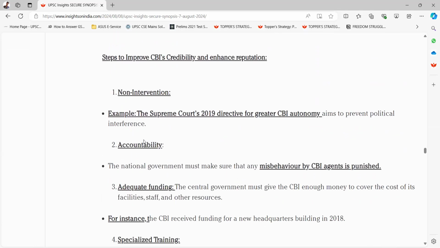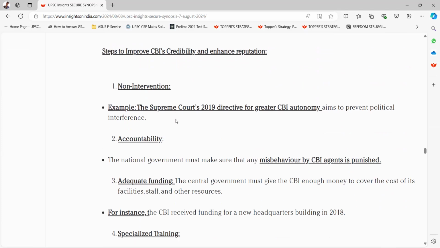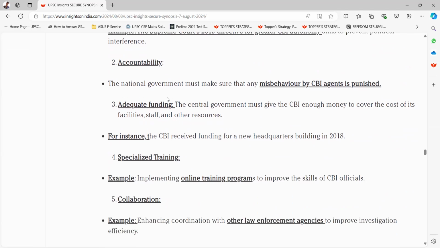Steps to improve CBI's credibility and enhance reputation. First is non-intervention. Example, the Supreme Court's 2019 directive for greater CBI autonomy aims to prevent political interference. Second is accountability. The national government must make sure that any misbehavior by CBI agents is punished.